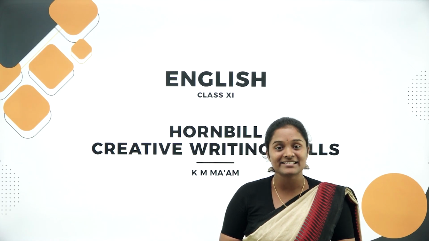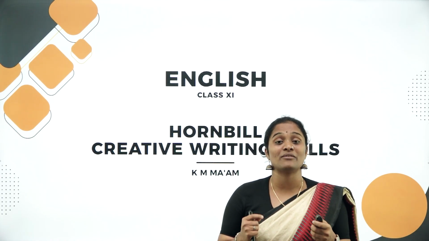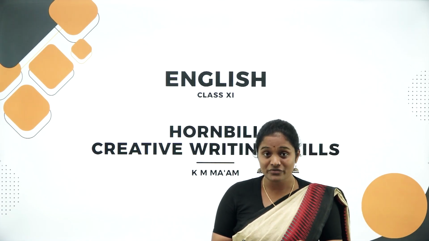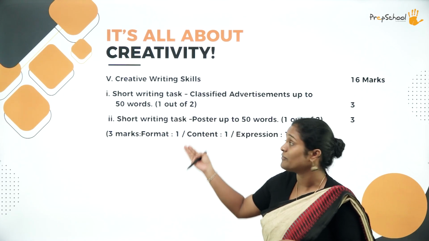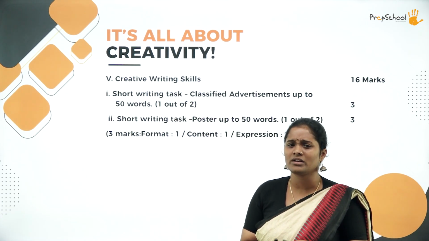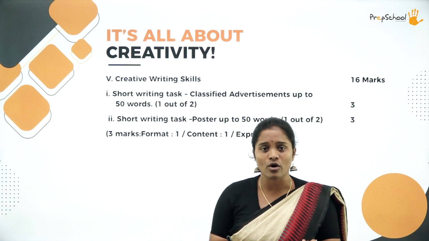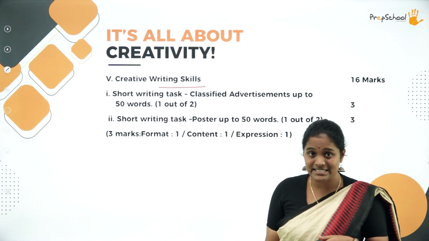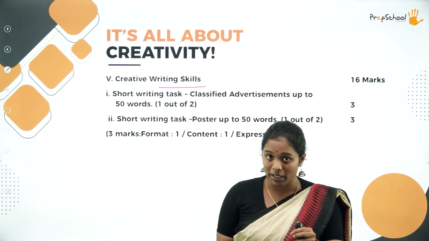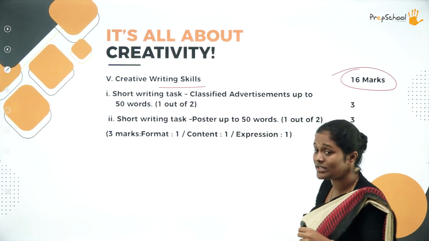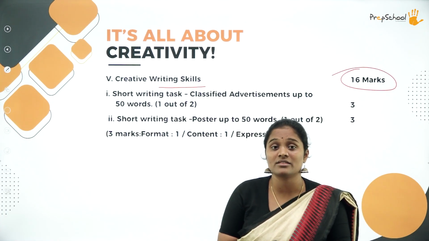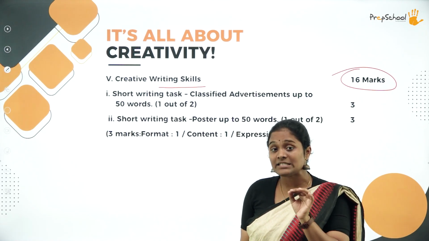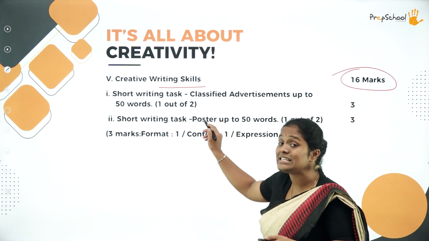Let's waste no time and understand what it is that you have to do, what you have to keep in mind while creating an advertisement as well as a poster. So both of these you can find in the section of your creative writing skills in the question paper. If you're wondering where in the question paper should I look for this particular task, you have to look for it in the creative writing skills, which is section B of your paper, which is for 16 marks in total. However, we have already dealt with 5 marks of speech, 5 marks of debate. That is over. Now, 6 marks is remaining and these will carry 3 marks each.